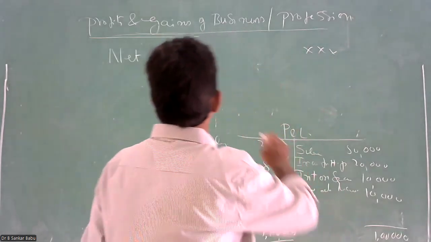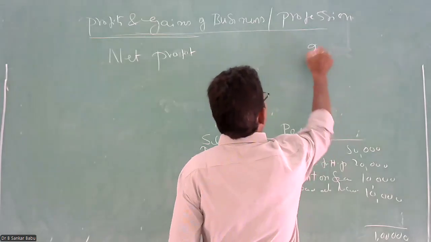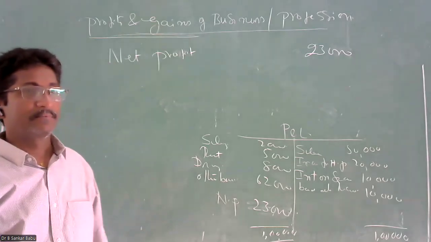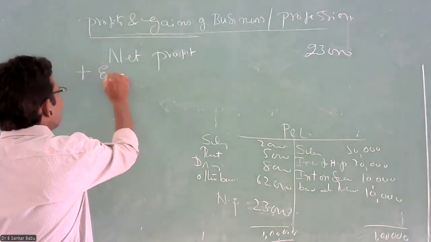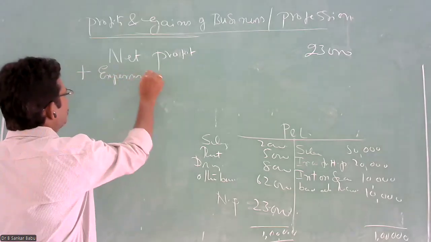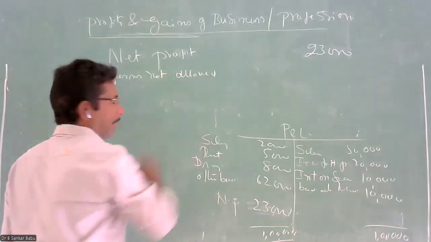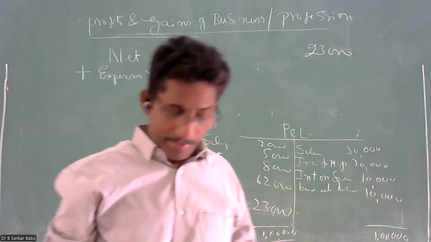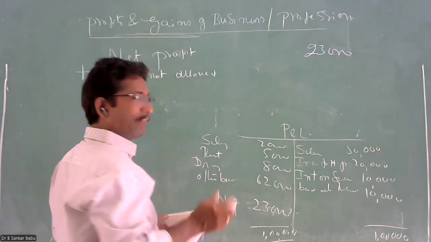For example, let's take the net profit. Your net profit is showing as 23,000. What I told, add the expenses not allowed. Not allowed means which is not related to your business. When it is not related to your business, it is not allowed. When it is related to your business, it can be allowed.